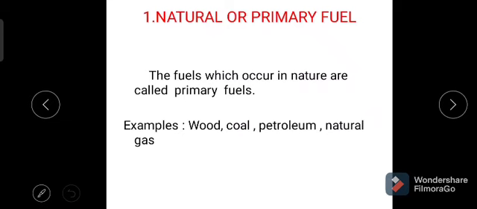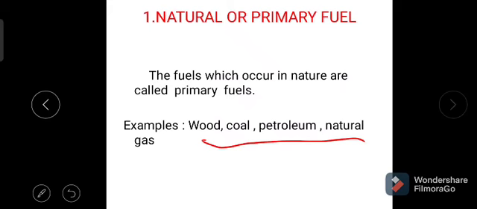These are available in nature, and these are decreasing day by day. Then these are called as natural fuels. The fuels which occur in nature are called as primary fuels.